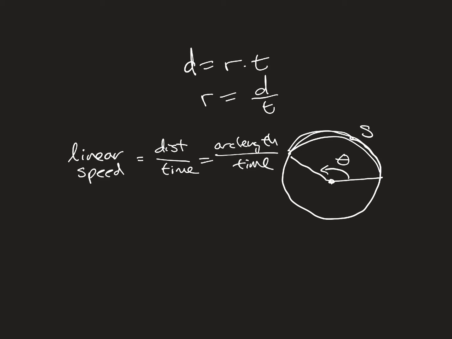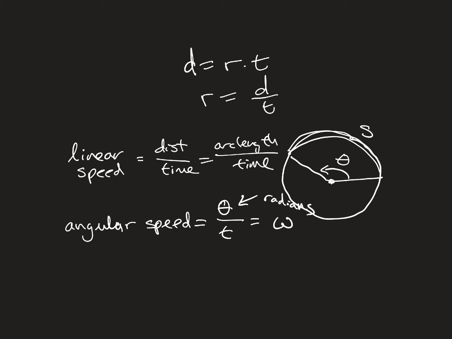The other type of speed we're going to talk about is the rate at which the central angle is changing over time. So angular speed is equal to how much of an angle I've gone through, how much rotation, over time. Angular speed is usually denoted by this Greek symbol, omega. The key here, however, is that this angle must be in radians.